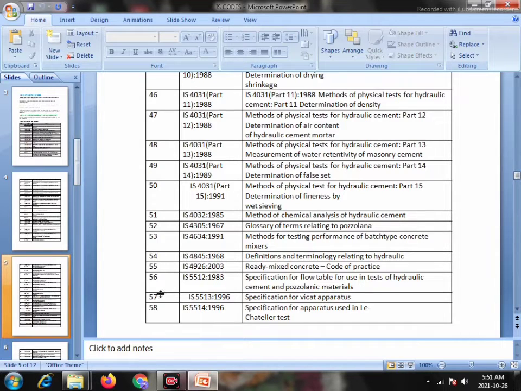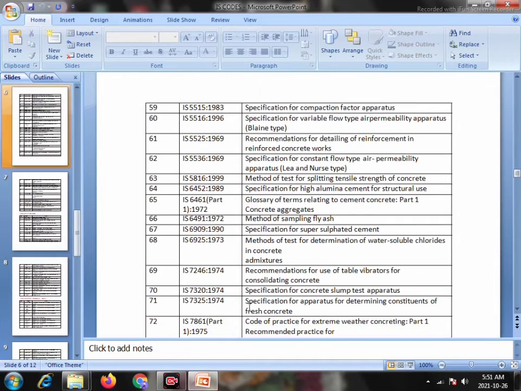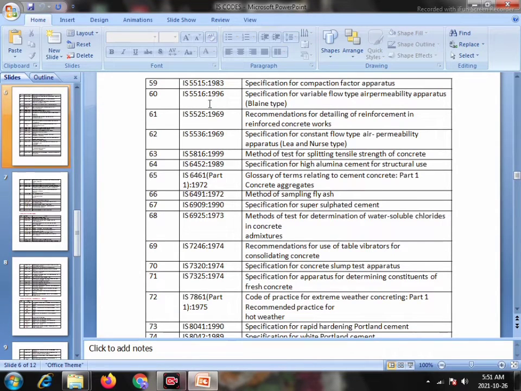Serial number 57, IS 5513, 1996: Specification for Vicat Apparatus. 58, IS 5514, 1996: Specification of Apparatus used in Le Chatelier Test. 59, IS 5515, 1983: Specification of the Compaction Factor Apparatus. Serial number 60, IS 5516, 1996: Specification for the Variable Flow Type Air Permeability Apparatus, Blaine Type.